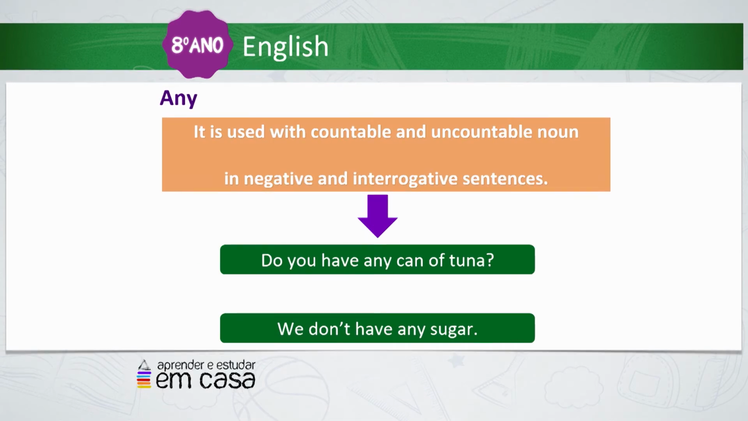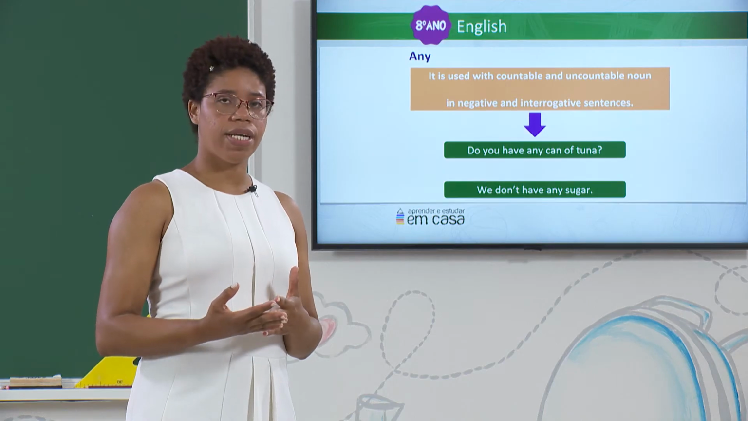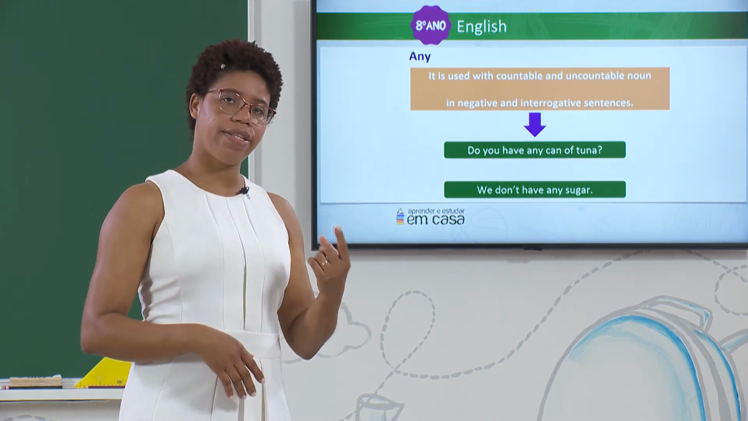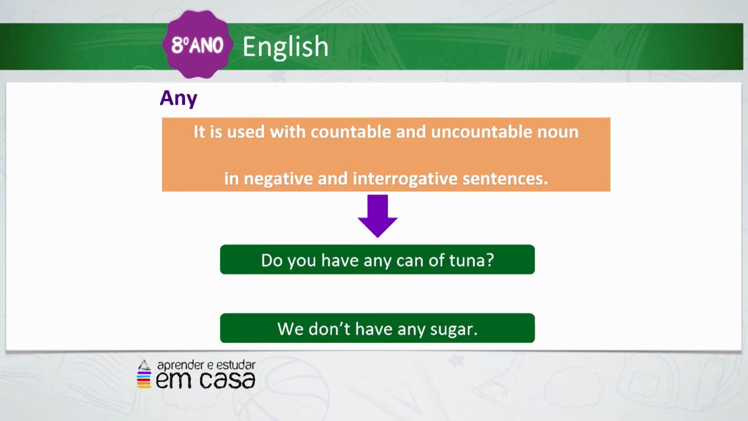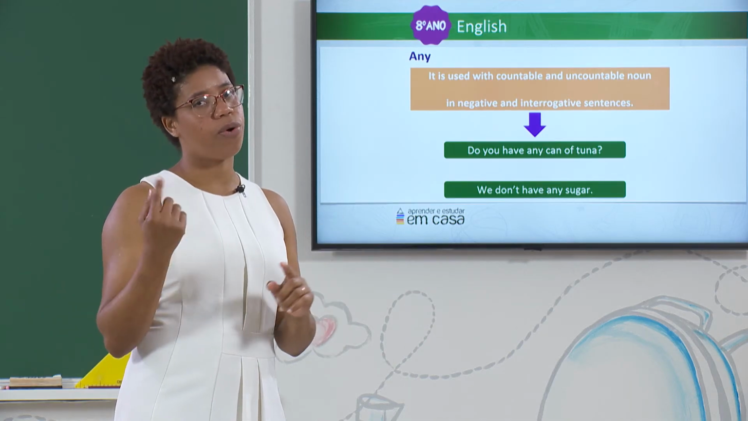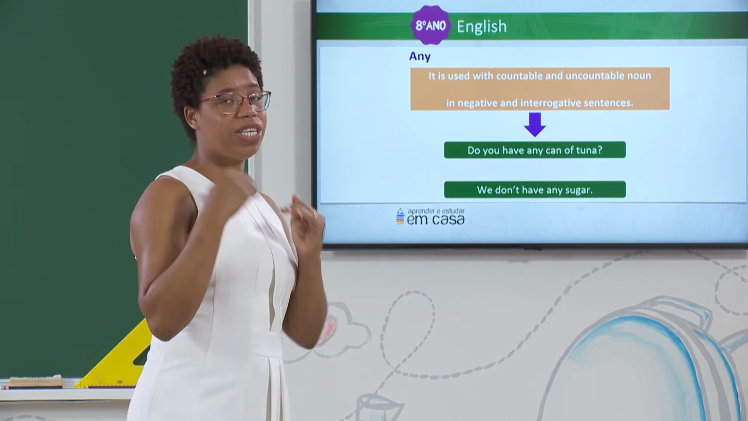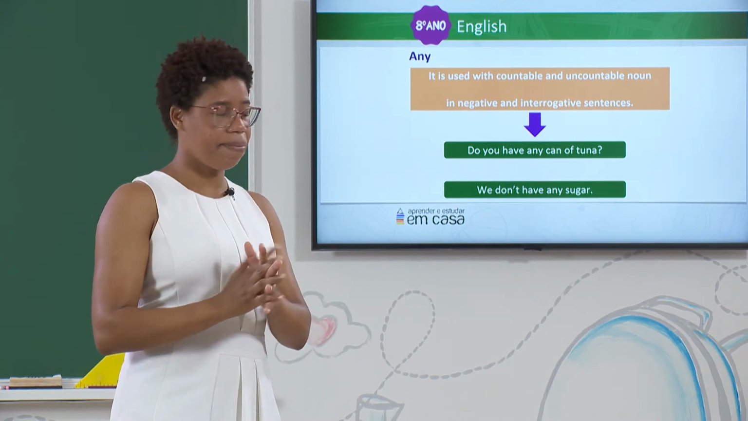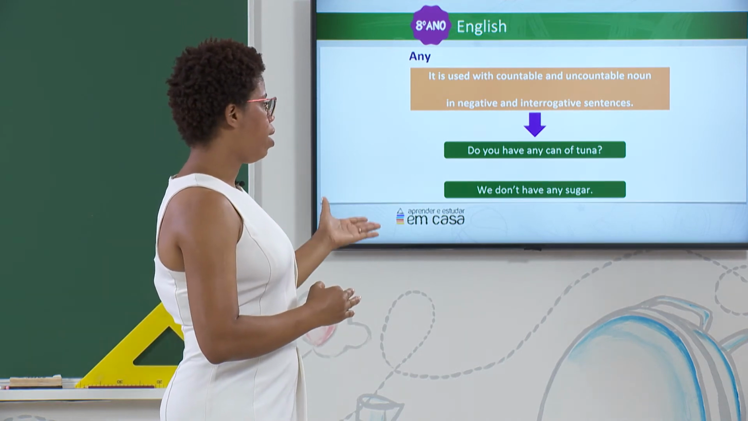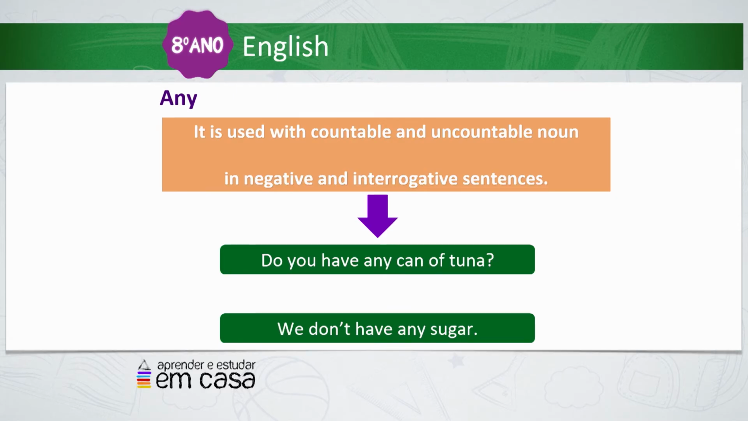So let's see any. It's used with countable and uncountable nouns, but in negative and interrogative sentences. Let's see the example. Do you have any cans of tuna? Can of tuna is a countable noun. You can say 1 can, 2 cans of tuna. We don't have any sugar. Sugar is uncountable because we can't say 1 sugar, 2 sugar, okay? But we can say a kilo of sugar, okay? So you see, we use any for questions and for negative sentences.